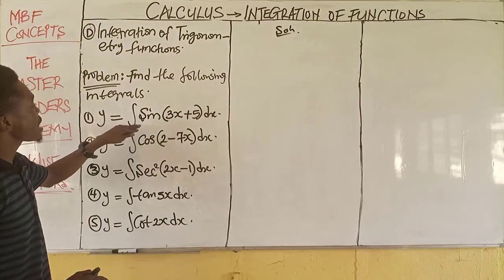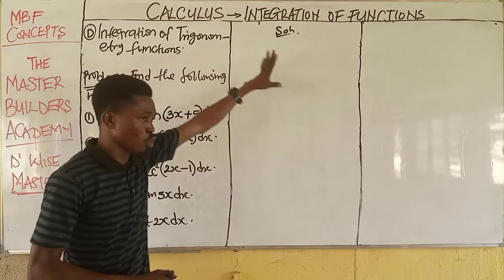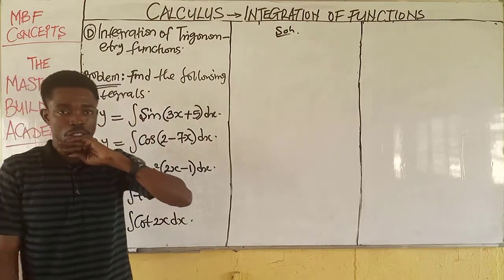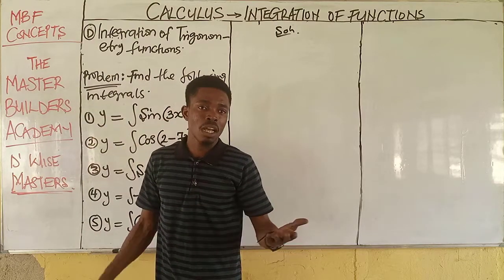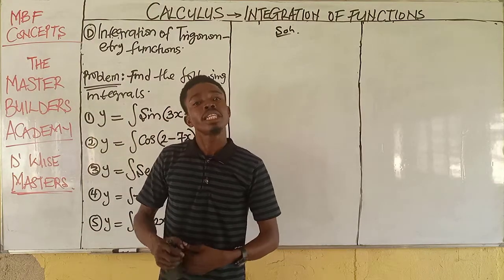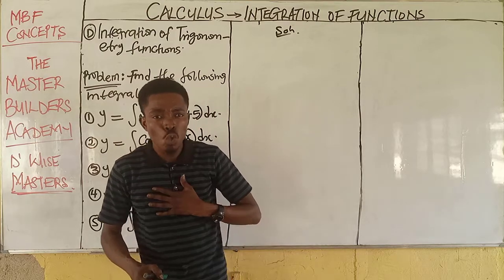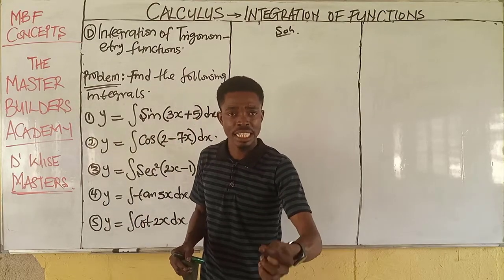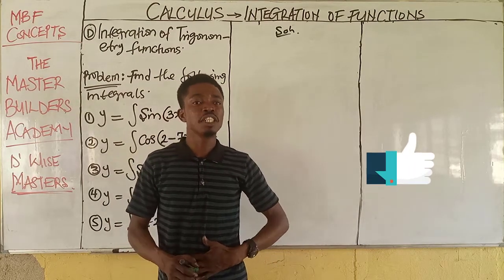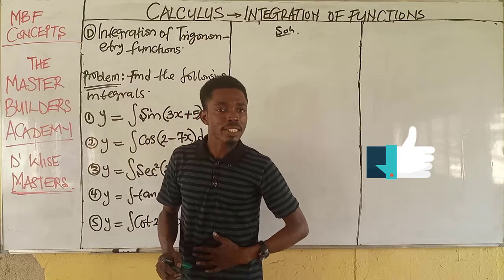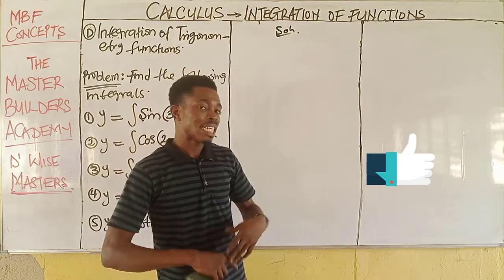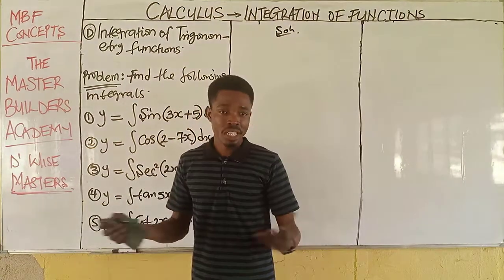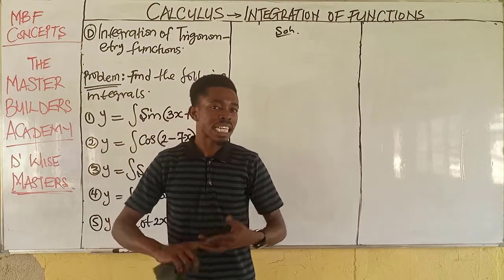Now, when I integrate a trigonometric function, what is my expected result? If a trigonometric function is the only function that I have, how do I integrate it? All I need to do is to identify the trig character, whether you are given sine, cos, tan, sec, cosec, or any other trig identity.